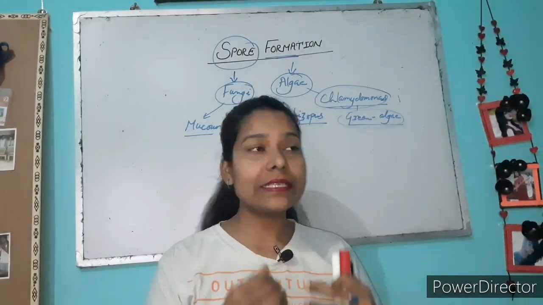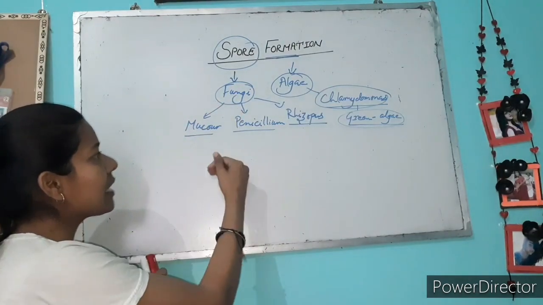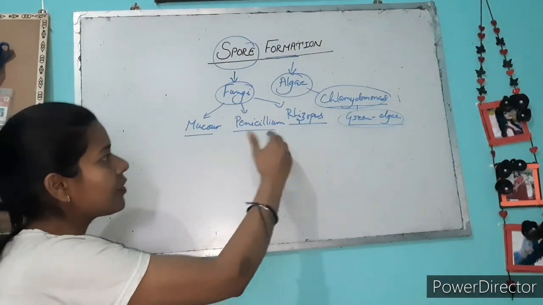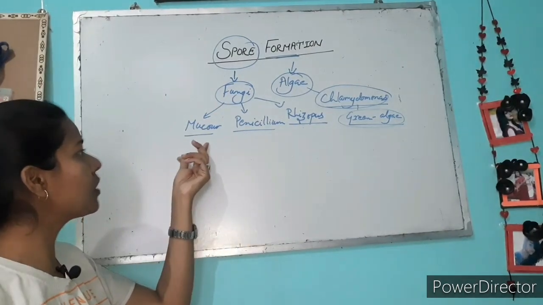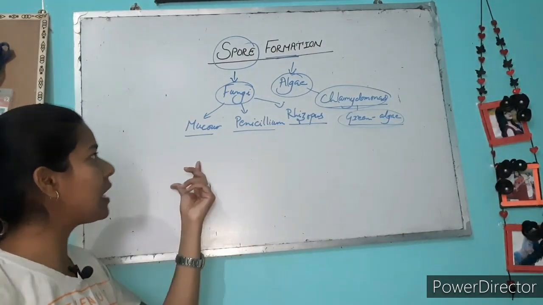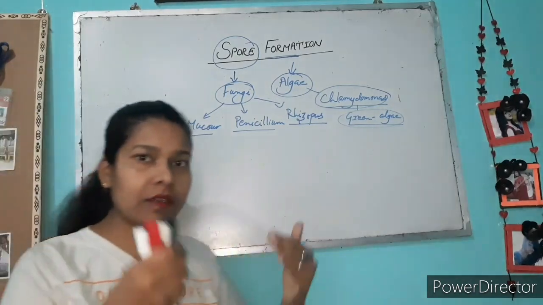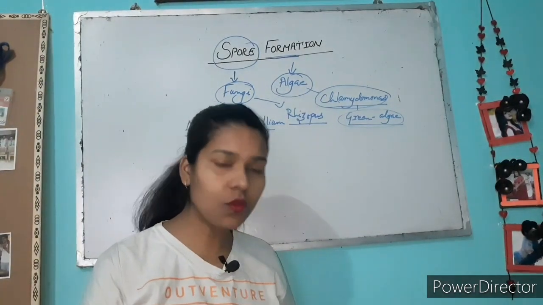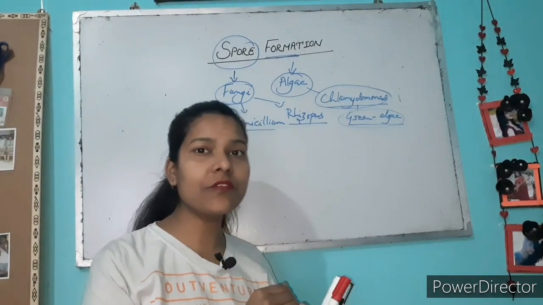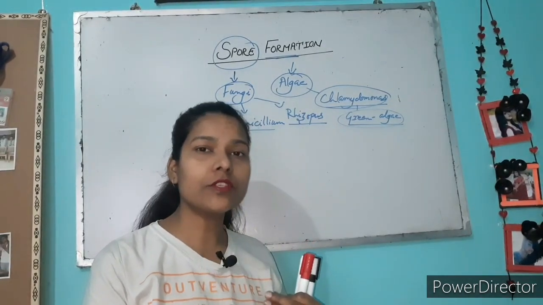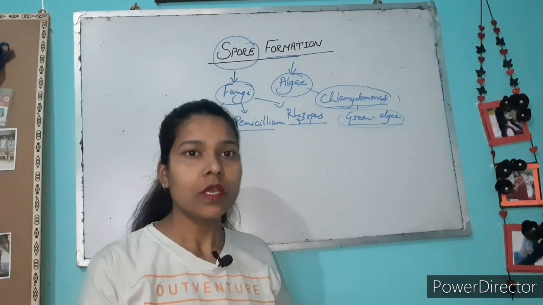These fungi, Rhizopus, Penicillium and Mucor, are found in different places. I will teach you how these fungi form offspring with the help of spores.